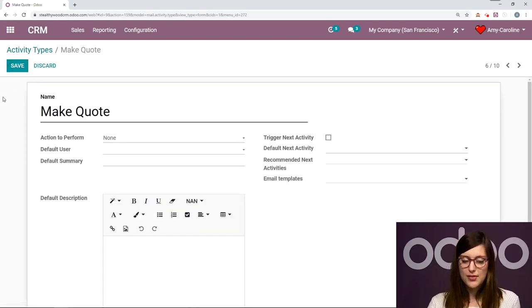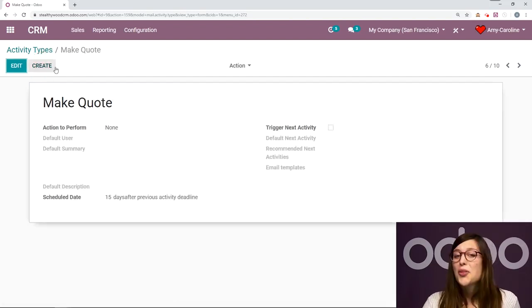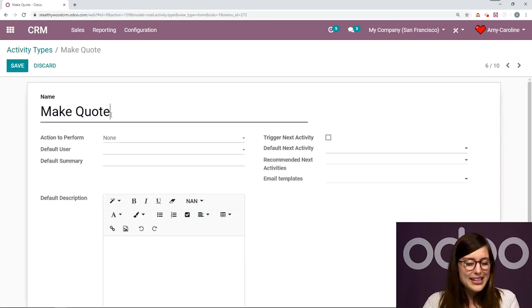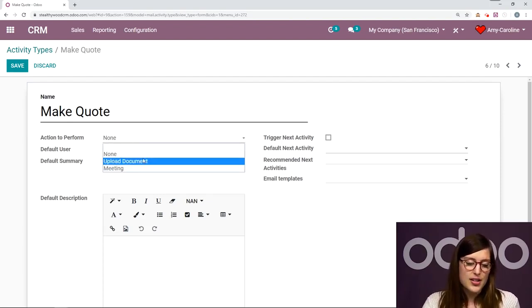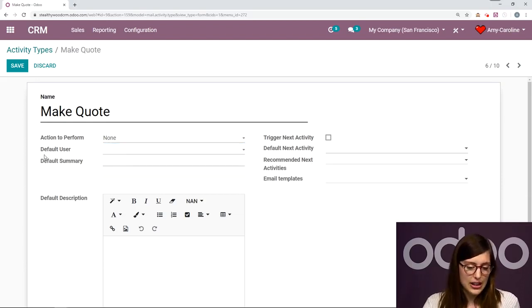So when we do that, we have some options. And of course, we can always create some activities as well. And it's quite simple. You just have to click on the Create button. But let's edit this one that we have here. So first of all, we have the name, Make Quote. It's pretty self-explanatory. All right, we can even add an action to perform, such as upload document, meeting, but I'm going to leave it as none.